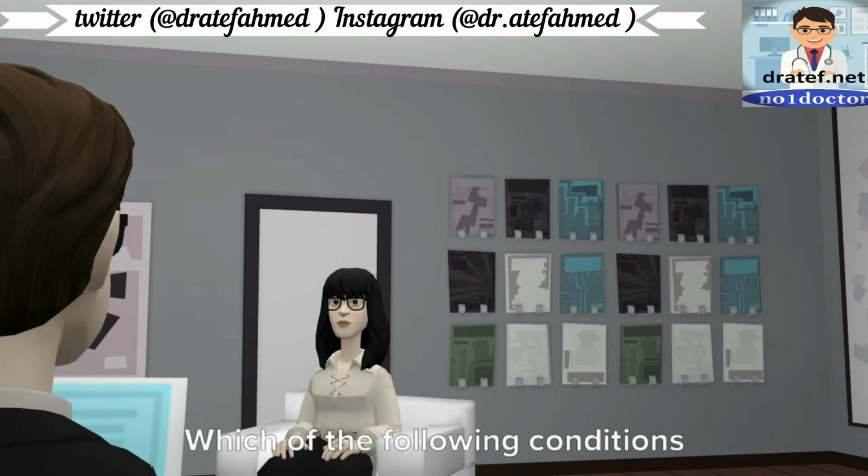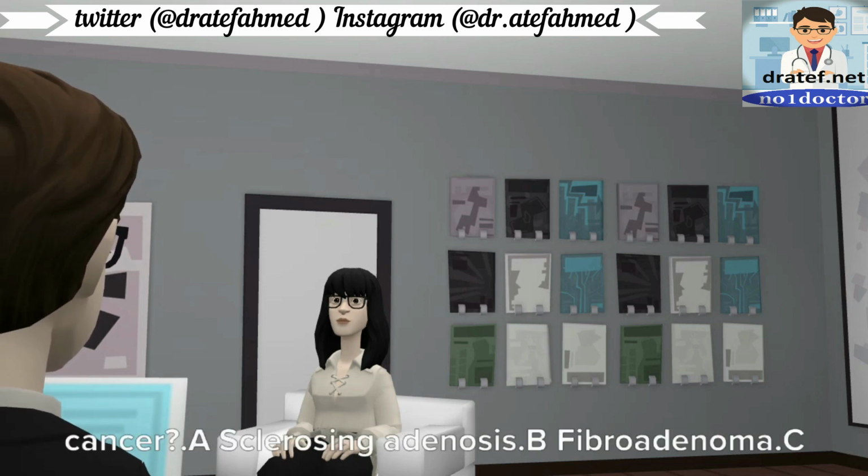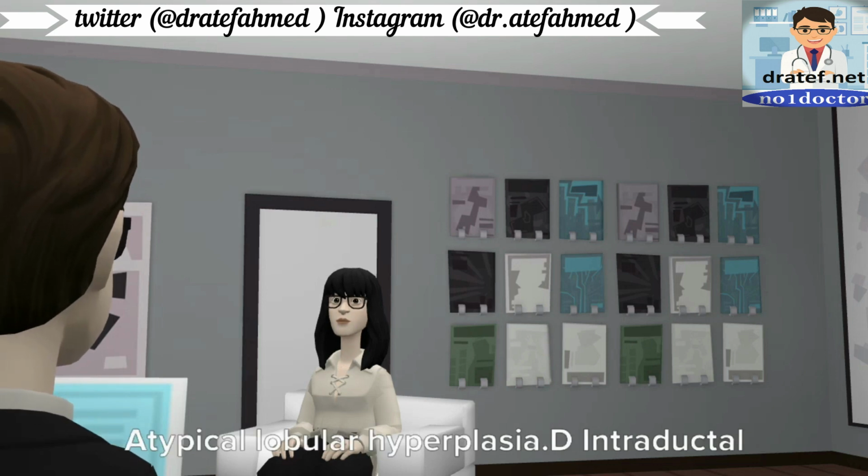Which of the following conditions increases a woman's risk of breast cancer? A. Sclerosing adenosis. B. Fibroadenoma. C. Atypical lobular hyperplasia. D.